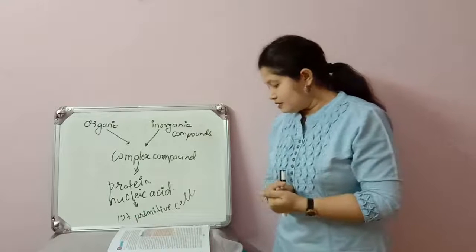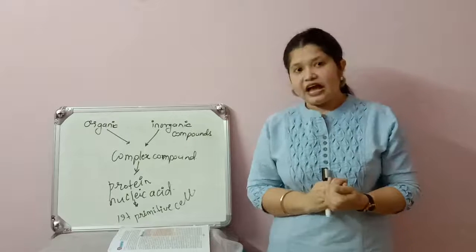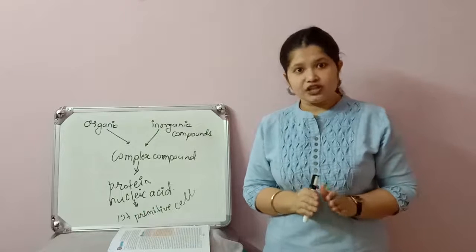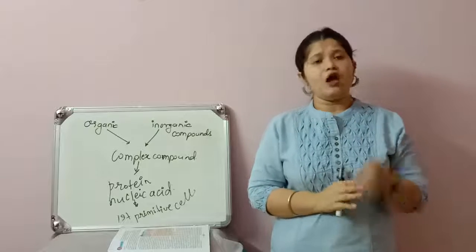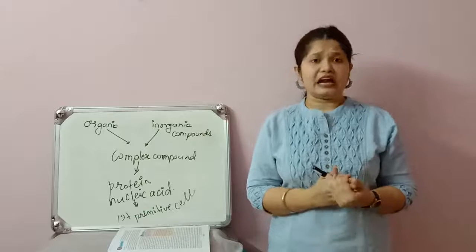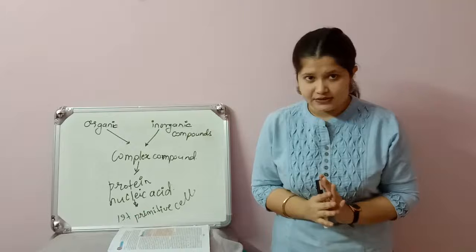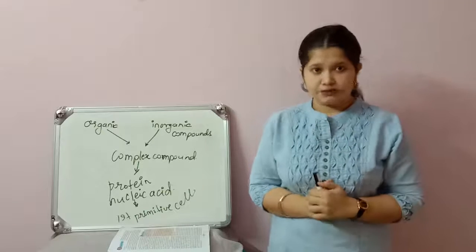From the ancestors having different structural and functional organization is called evolution. Or we can say evolution is not only related to structural changes, it is also related to functional changes. These are the points given under the theory of evolution.